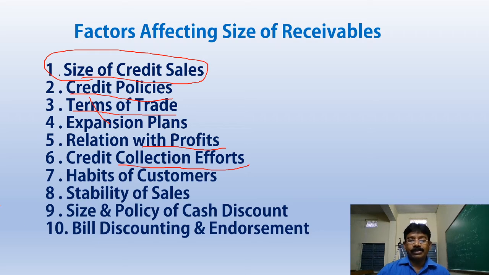Habit of the customers: most customers are attracted to new companies because new companies will offer goods at discounts in heavy lots, giving a longer credit period, compared to the old company.